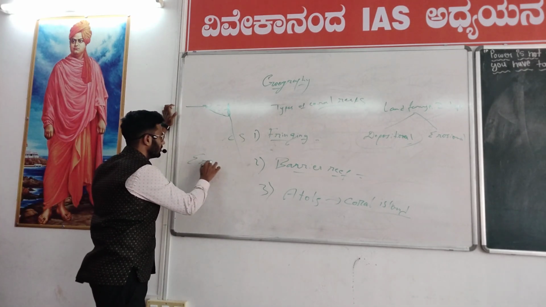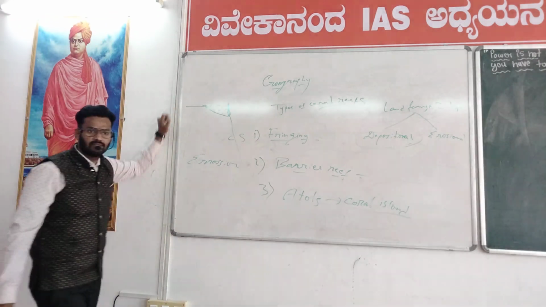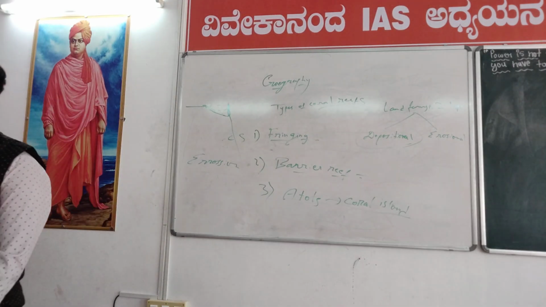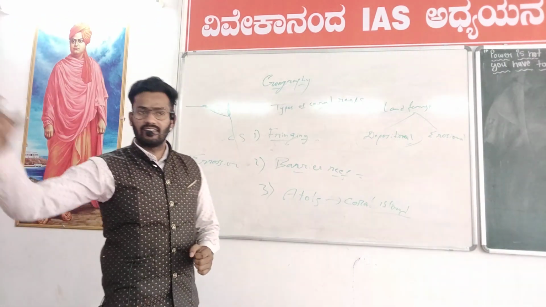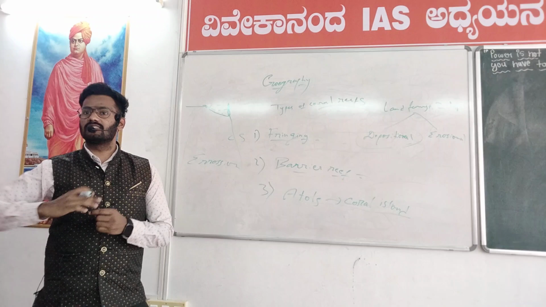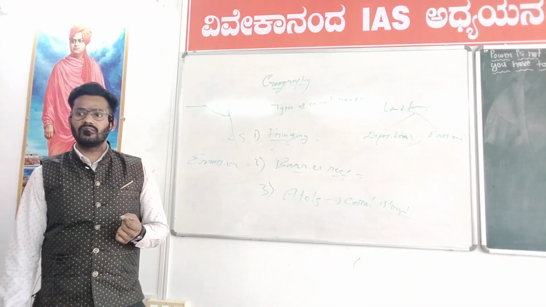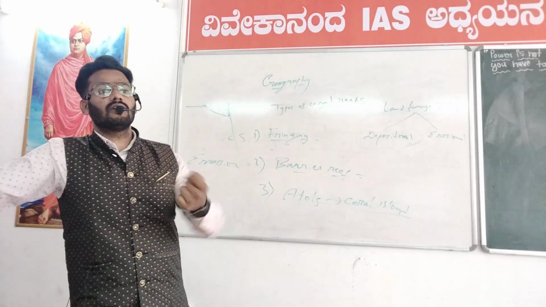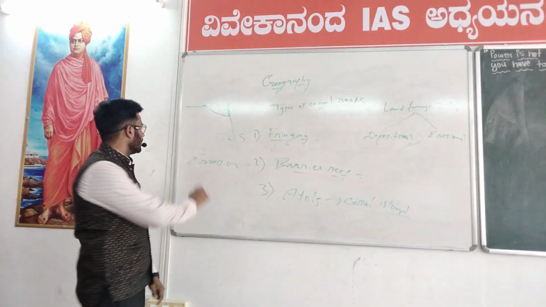First of all, what is erosion? Erosion means something eroded. Eroded means something went away. That is erosion. Water erosion: something eroded because of water is called water erosion. First one is sheet erosion.